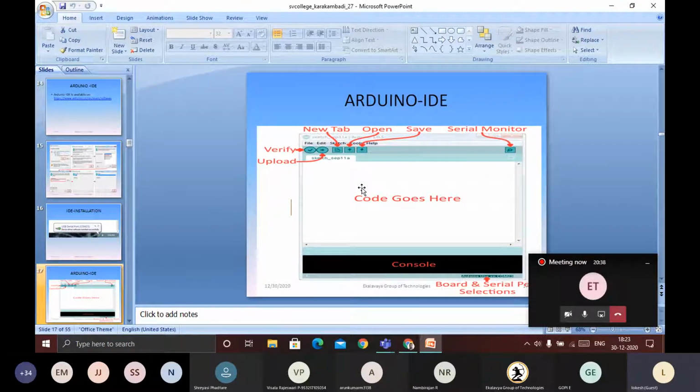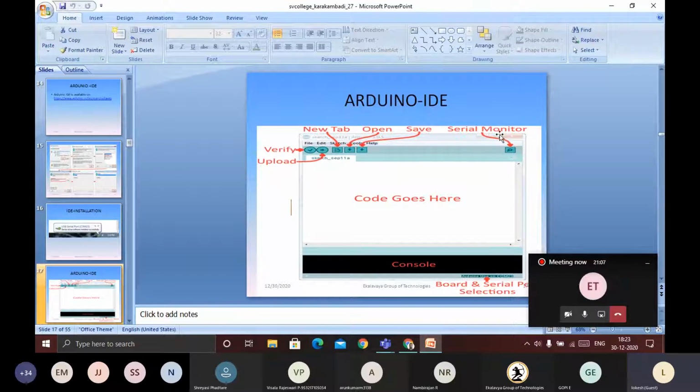But in Arduino, we have an inbuilt flash program, which is the upload button. Simply by pressing the upload button, we can flash the program we have done so far, so that the binary file is directly flashed into the Arduino microcontroller.